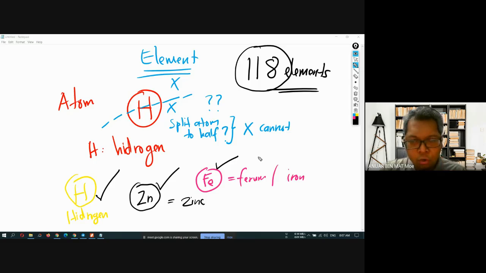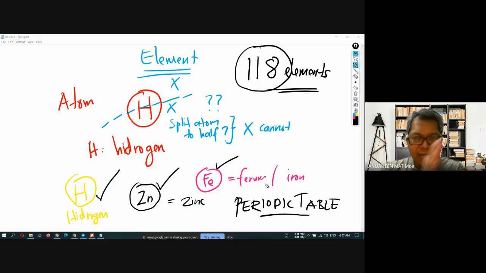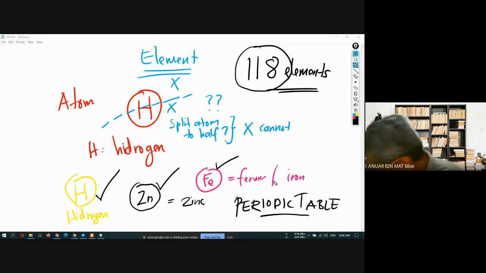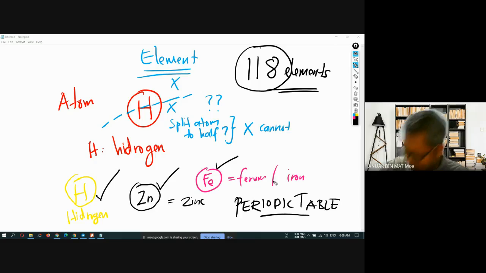If you want to look at other elements, you can refer to the periodic table, which arranges the elements by their proton number, their symbol, the name of the element, and the relative atomic mass. You can refer back to your textbook, page 167. So this is what we call an element.